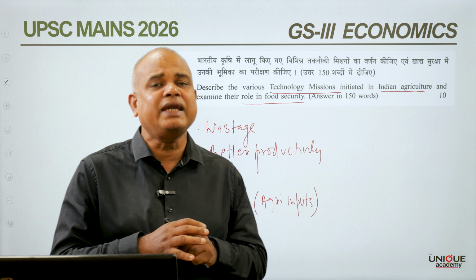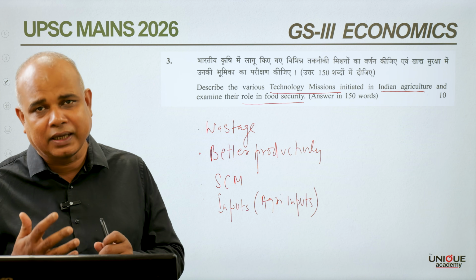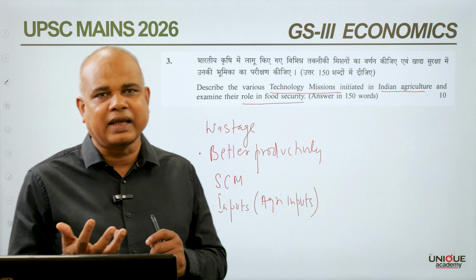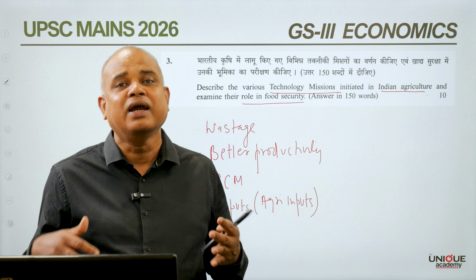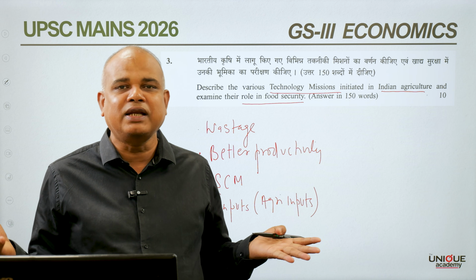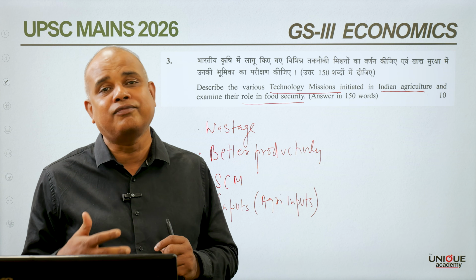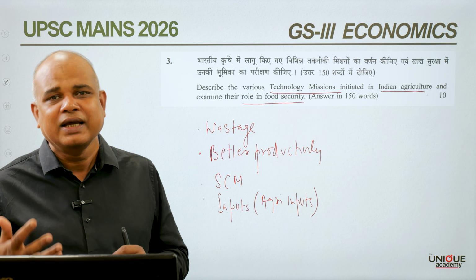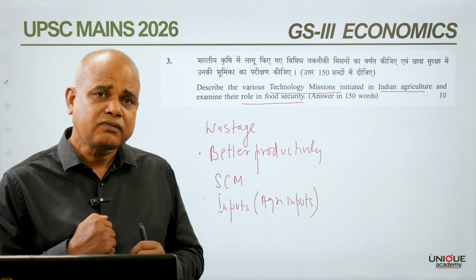So what we can see is that whenever government has come out with certain special programs, special schemes, in the form of technological missions, that has always helped Indian agriculture. And that's why the overall productivity, although there is a larger demand, but we can say that the overall productivity in different sets of horticulture products, different sets of cereals, that all together have increased in the last few years.